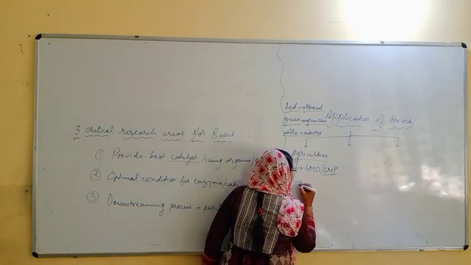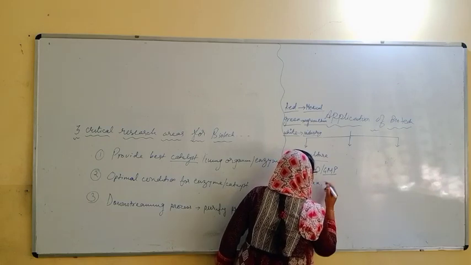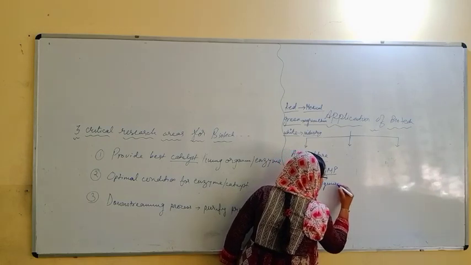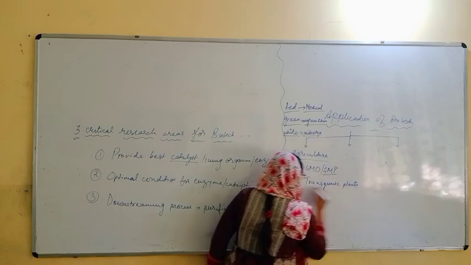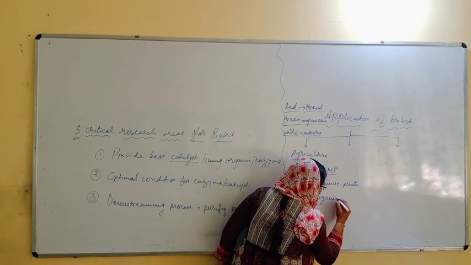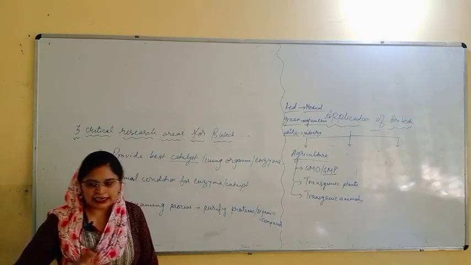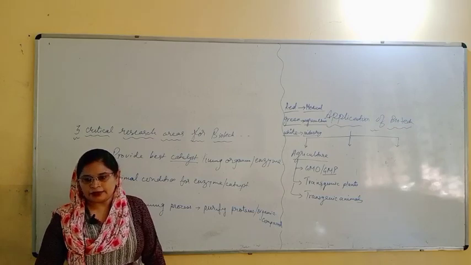Here you can talk about transgenic plants, and later on discuss transgenic animals.